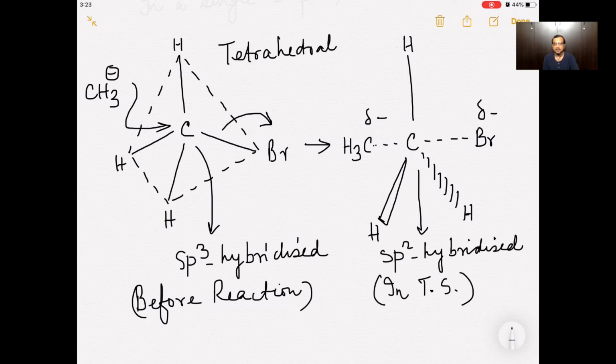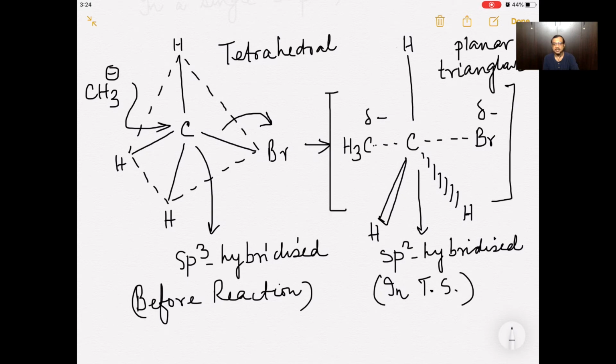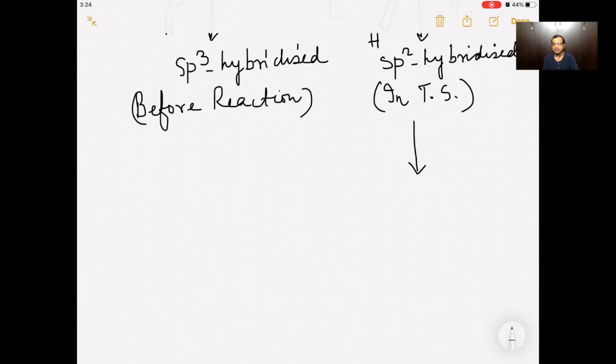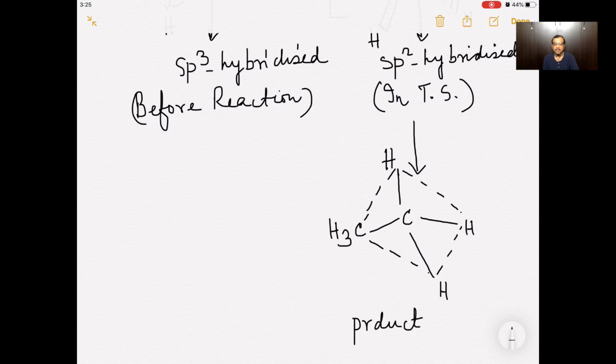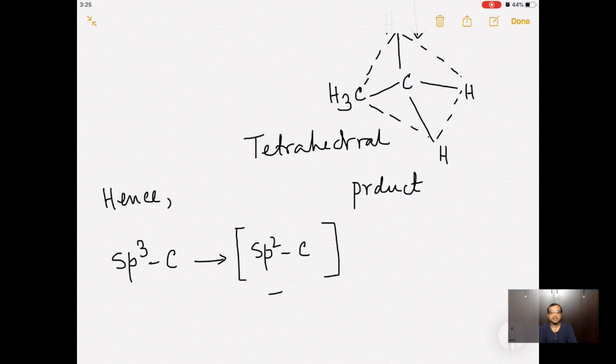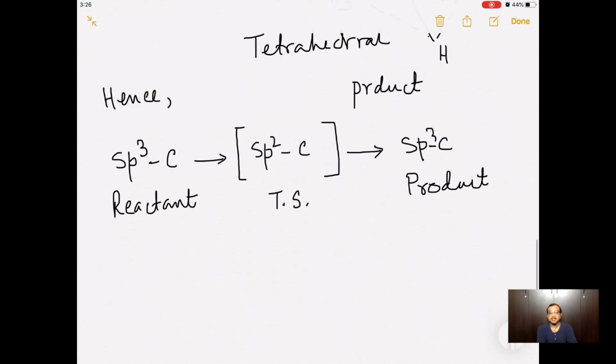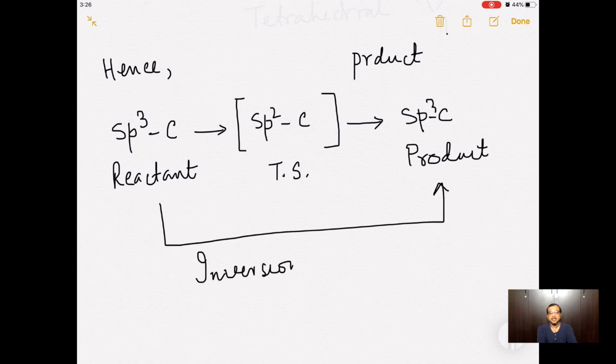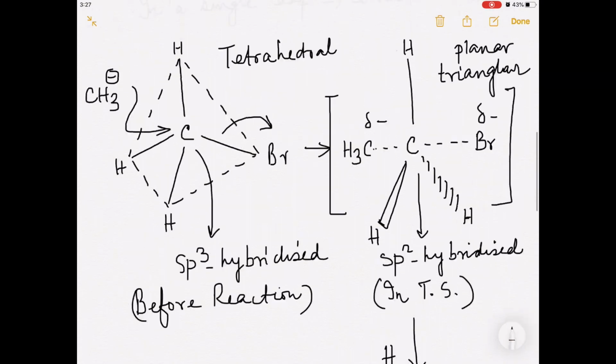The geometry of the transition state is planar triangular, that is, the central C atom and the three H atoms associated with it lie on the same plane, which is perpendicular to the plane where the bond breaking and bond making are taking place. Thus, after the transition state, the attacked central C atom turns inside out with its associated hydrogen atoms and there is inversion of configuration.